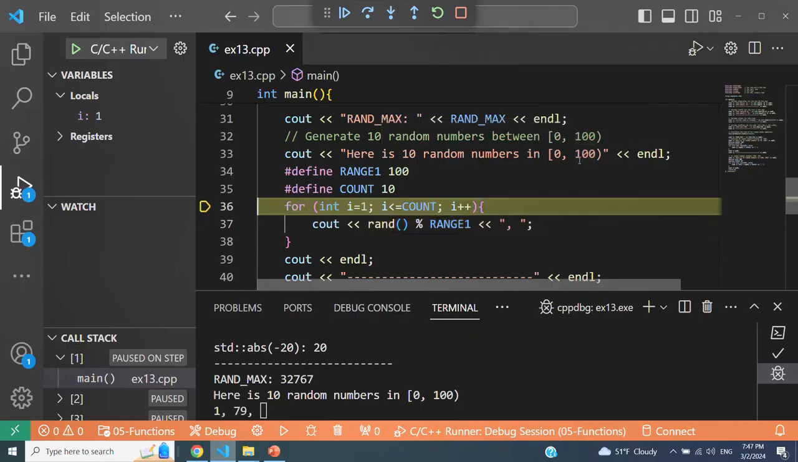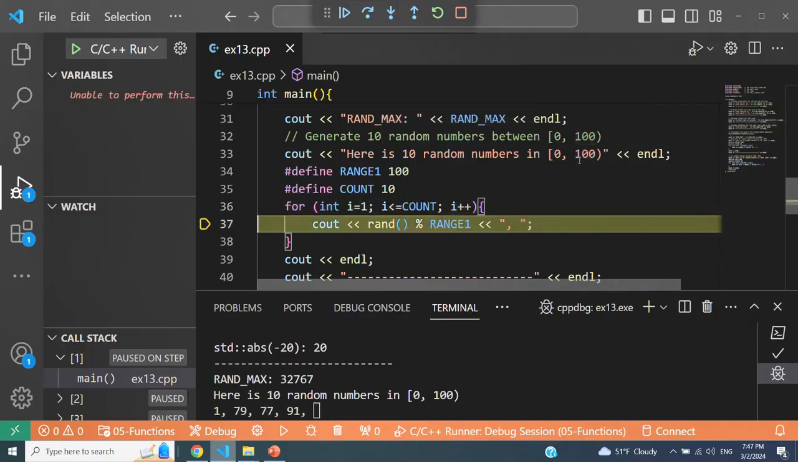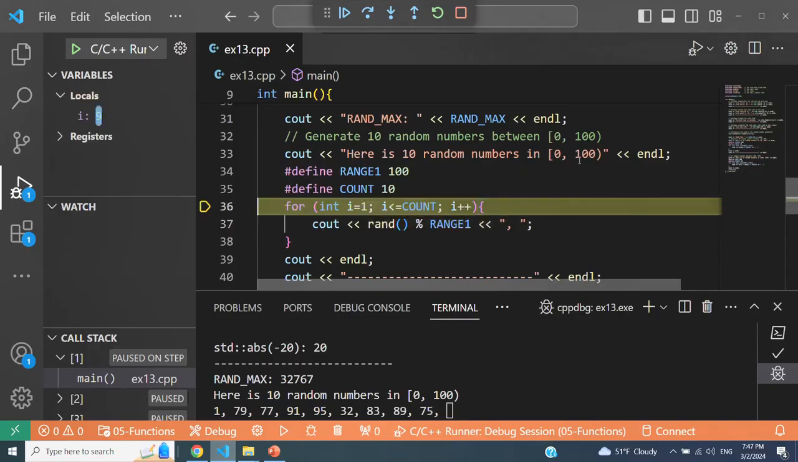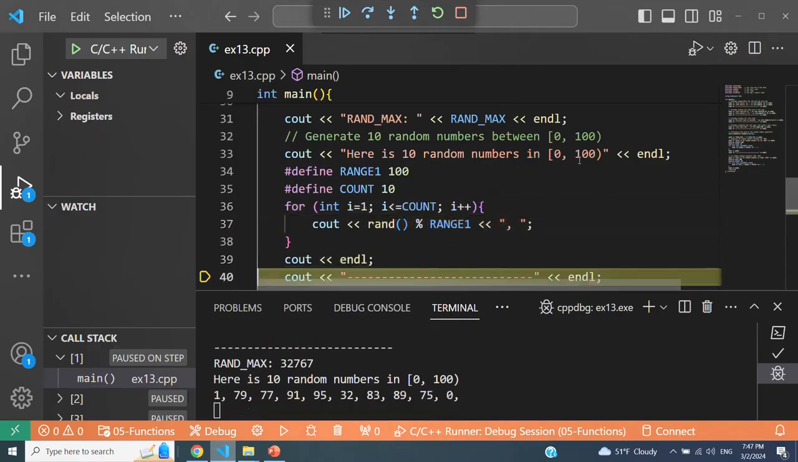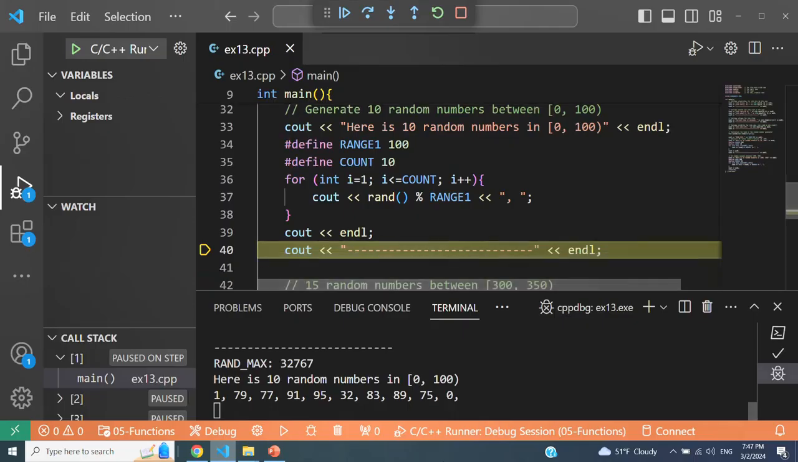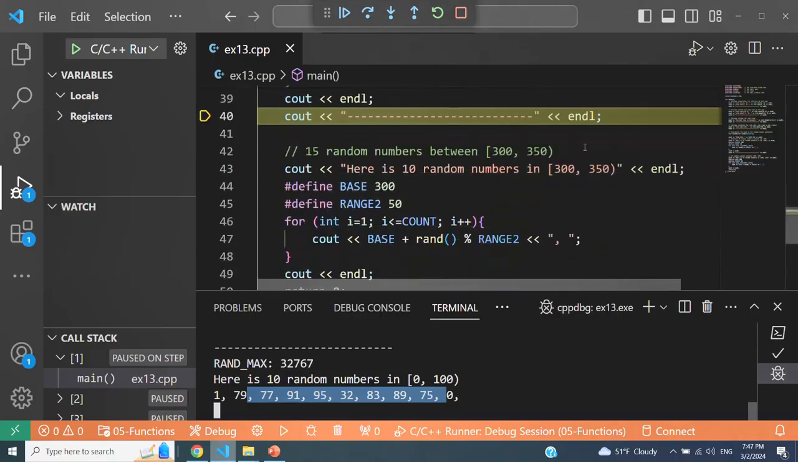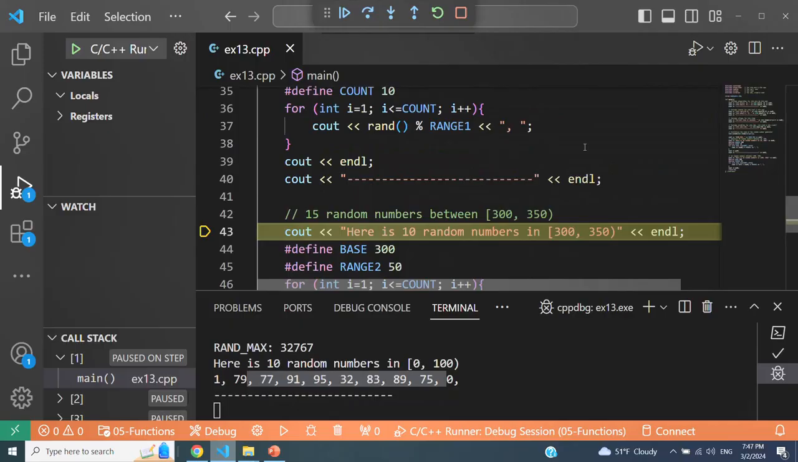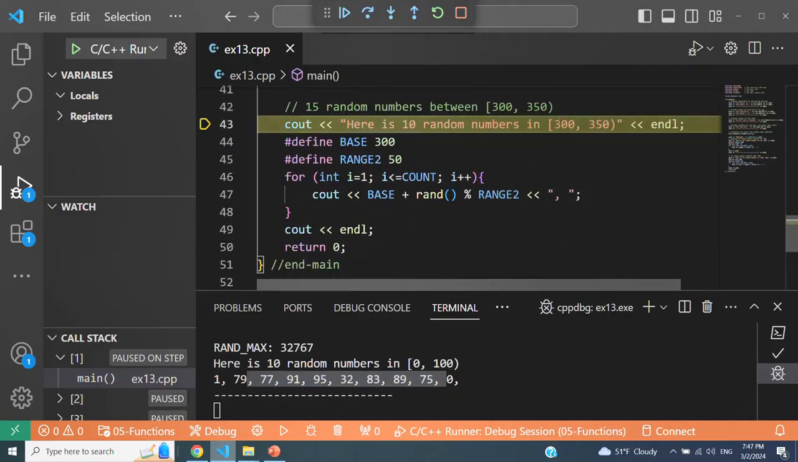So as you can see, I'm generating random numbers between 0 and 99, and I'm generating 10 of them. After 10 numbers, these are the numbers that it generated. If I set the seed to a different value and run this again, you're going to see different values being generated. Let's say now I would like to generate random numbers between 300 inclusive and 350 exclusive.